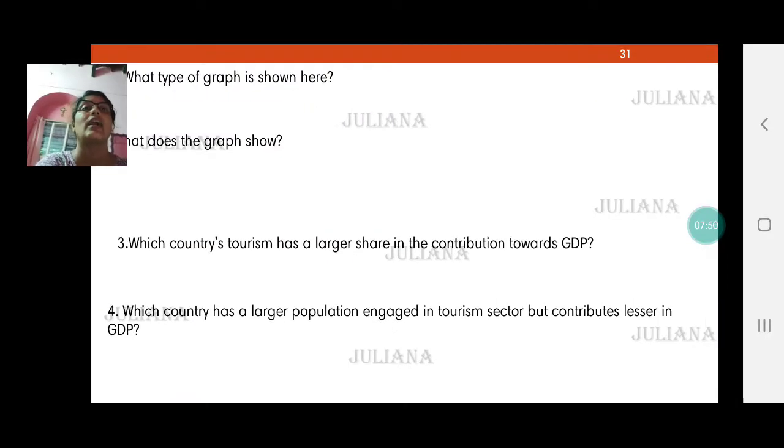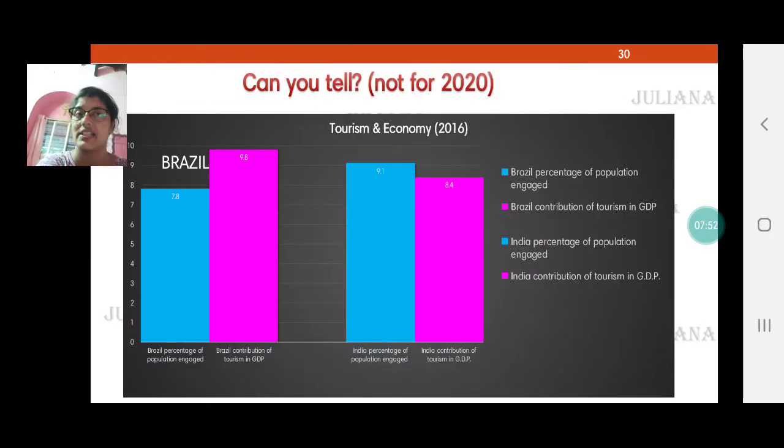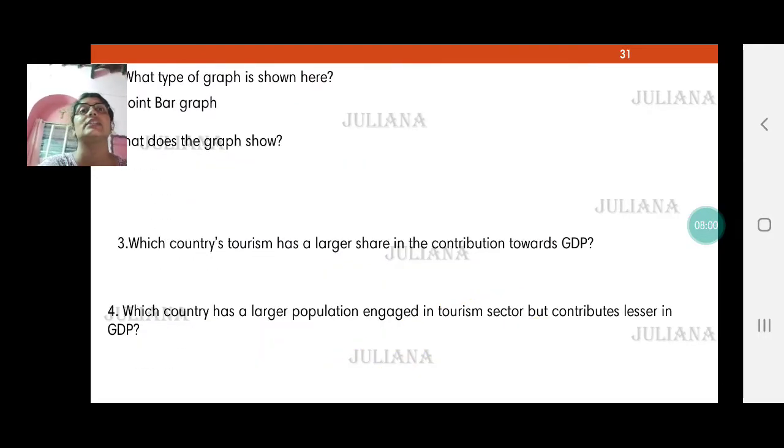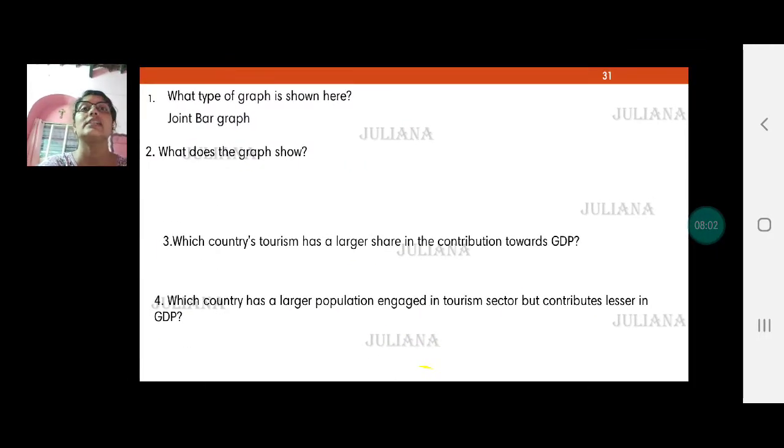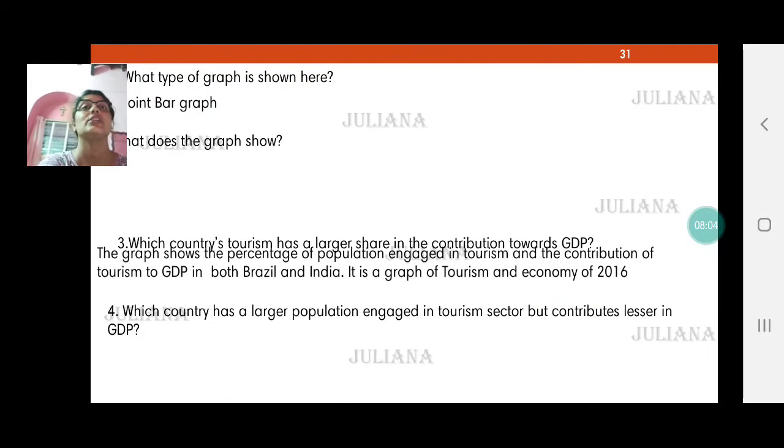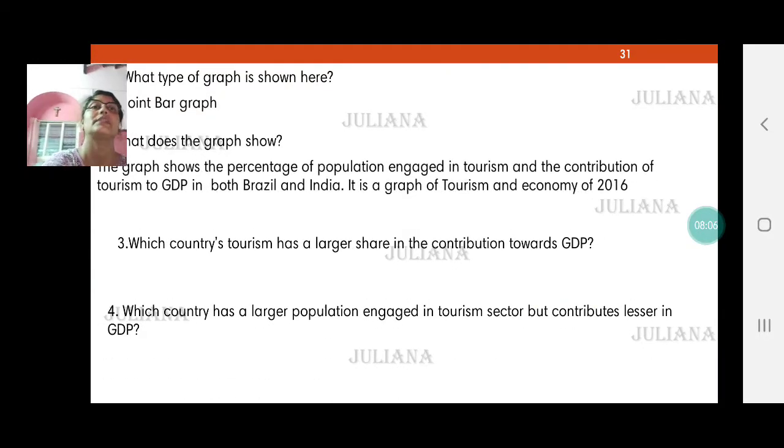What type of graph is this? Have you ever seen this type of graph? Yes, this is called a joint bar graph. It's not a compound bar graph, it's called a joint bar graph. What does the graph show? I've just explained to you. It shows two things. One is the percentage of population engaged in tourism, and the second is the contribution of tourism towards GDP for both India and Brazil.